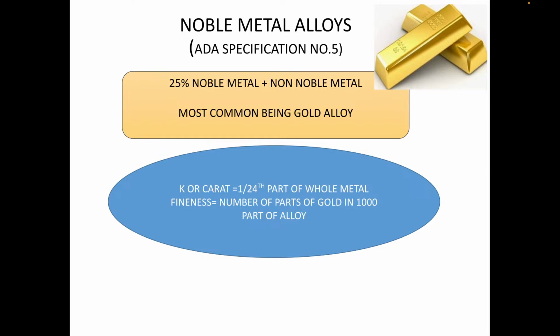So for the noble metal alloy, according to American Dental Association specification number 5, 25% noble metal should be present, and no noble metal should be present in base metal alloy. Most common being gold alloy, K or carat, one by 24th part of whole metal. Fineness is the number of parts of gold in 1000 parts of alloy. Always remember, the number of parts of gold in 1000 parts of alloy is equal to the 1/24th part of whole metal fineness.